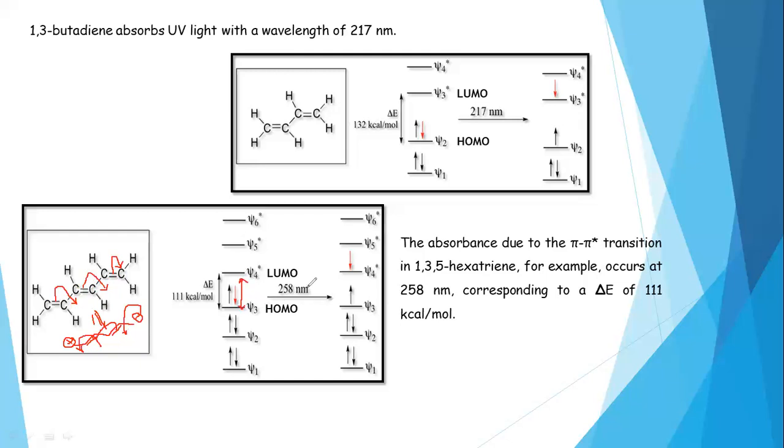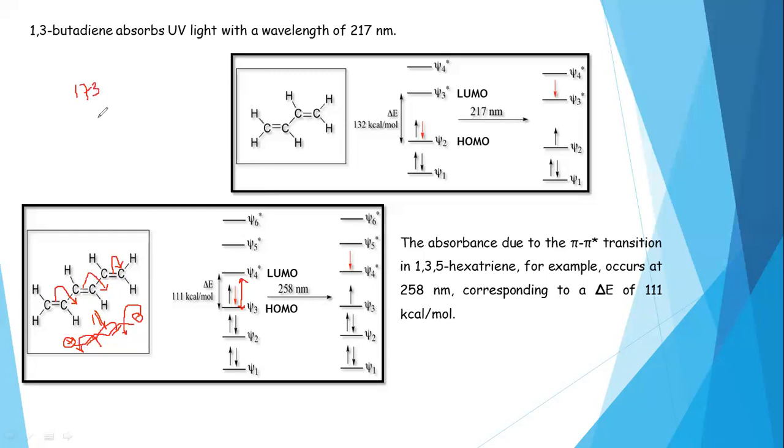This is the main factor due to which the absorption wavelength for conjugated dienes will be at a longer wavelength. We have discussed the previous molecule, ethene. The energy required is 173 kilocalories per mole.